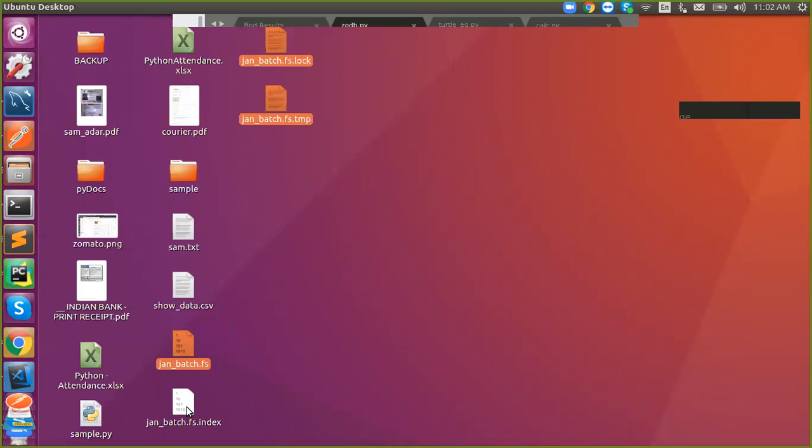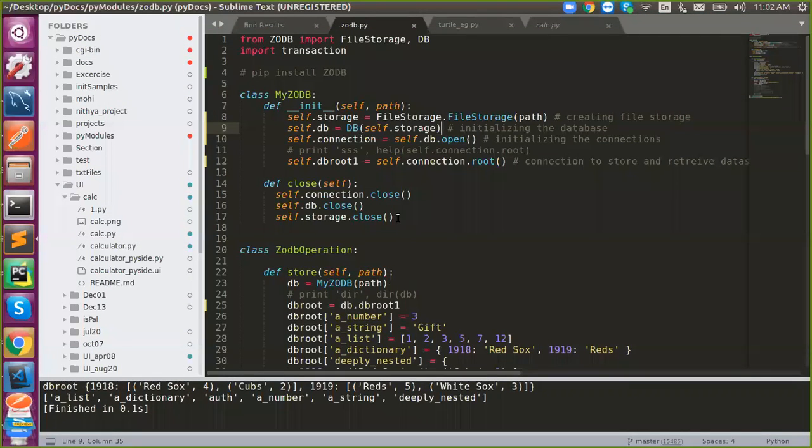The temporary files are there. We never know how to read it. Okay. So once you create a database, we need to establish a connection. Once you create any type of database and want to use it, we need to open a connection.